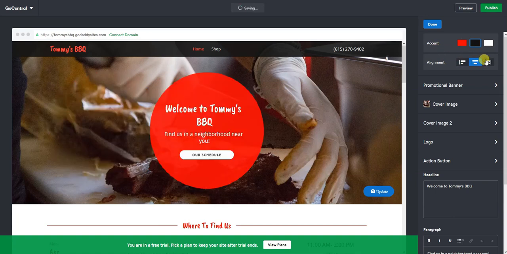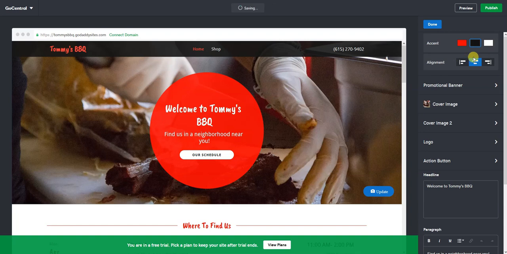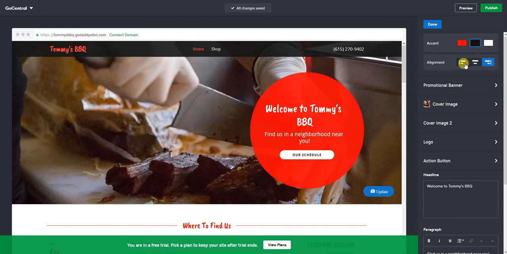This alignment, depending on the theme, it's going to change the layout of a few things. You can see for me, it's just moving my little bubble around. I'll go ahead and I'm going to put it on the right side. I feel like that works for me right now.